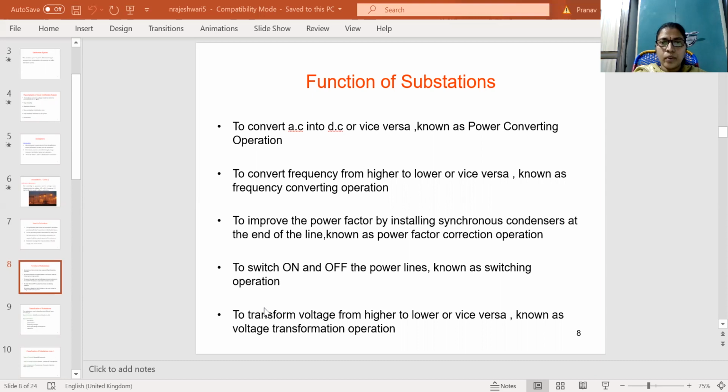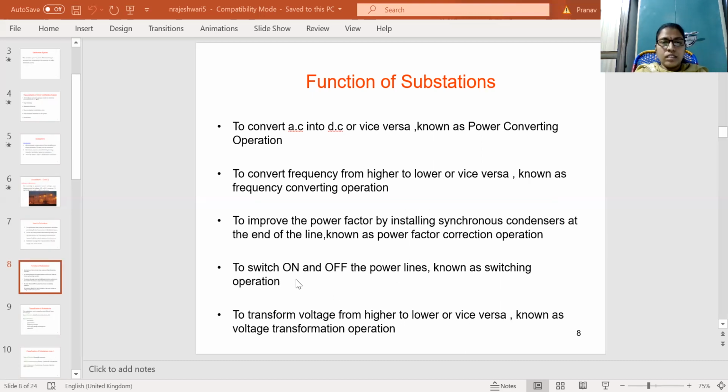To improve the power factor by installing a synchronous condenser at the end of the line is known as power factor correction operation, because power factor correction is achieved at the receiving end of the line, so the synchronous condensers are installed at the end of the line to improve the power factor. The process is known as power factor correction operation.